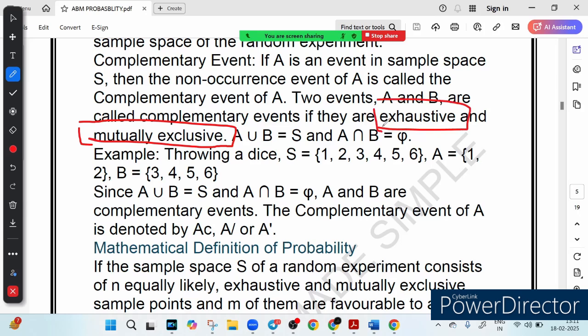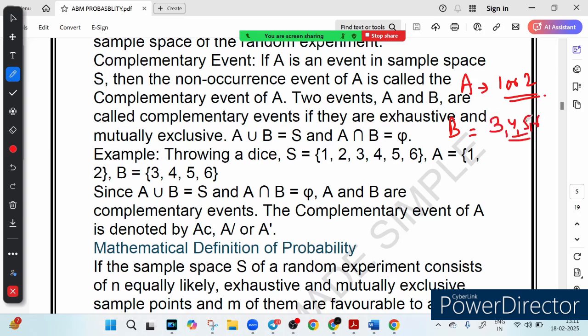Let me give you one example. Let's say we define event A as rolling 1 or 2, right? So we roll a dice, and getting 1 or 2 is event A. Let's say event B is the complementary event. What will it be? The complementary event will be 3, 4, 5, 6. These are the pair of events where one happens if the other does not, right?